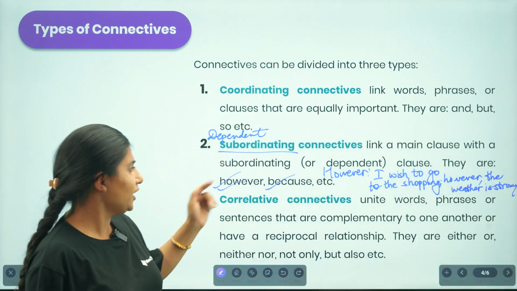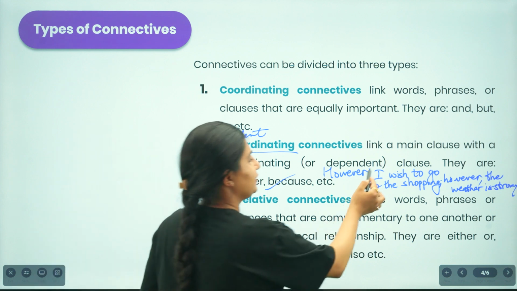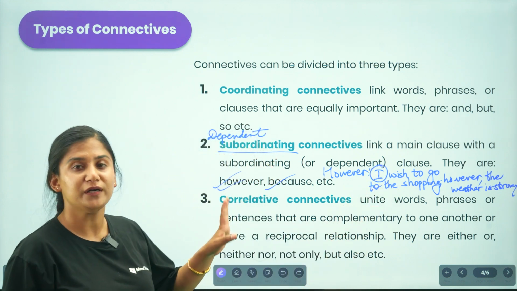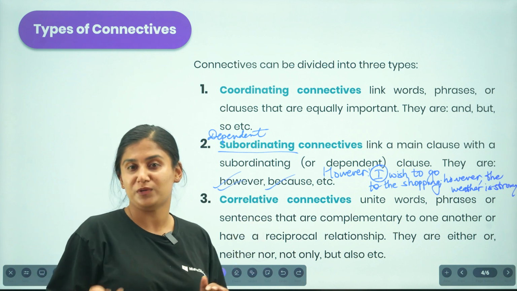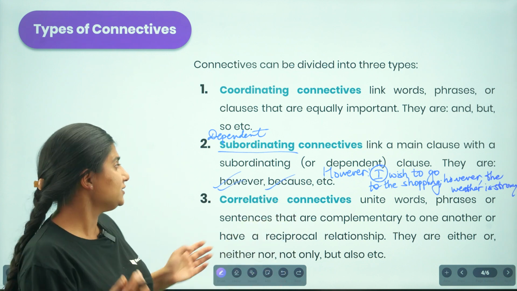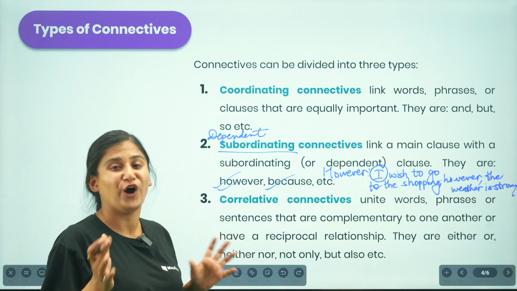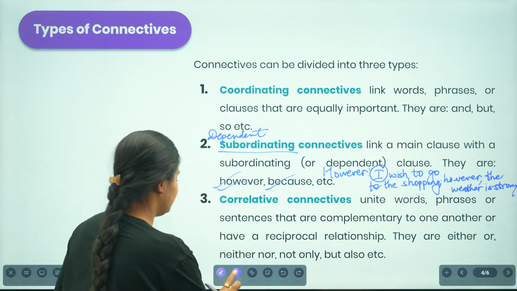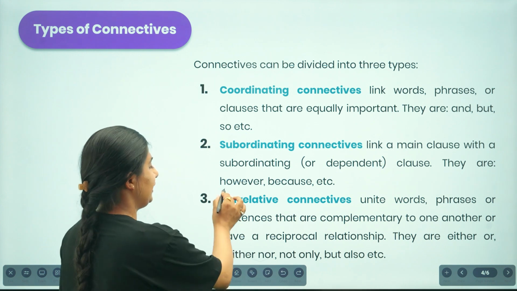So this one over here is presenting the wish to go shopping. However, just because the weather is stormy outside, this one prefers not to go. So this is how we connect the ideas whenever we are using these connectives. Moving on to the next thing, that is correlative connectives.